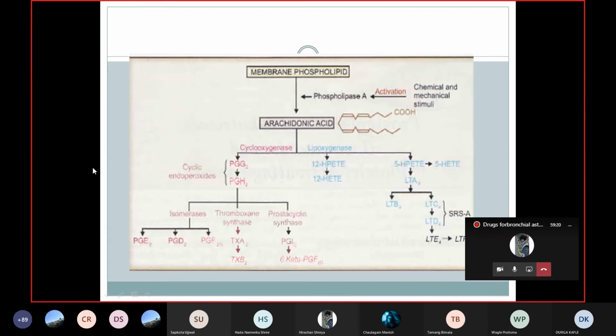it causes aspirin-induced asthma, because aspirin is an NSAID, a prostaglandin inhibitor. So aspirin will inhibit the cyclooxygenase pathway, and that is why there is more production of the lipoxygenase products that ultimately lead to bronchial asthma. That is known as aspirin-induced asthma. So sometimes these leukotriene antagonists are used in aspirin-induced asthma as well. You should know the mechanism: what is the rationale of using a leukotriene antagonist in aspirin-induced asthma?